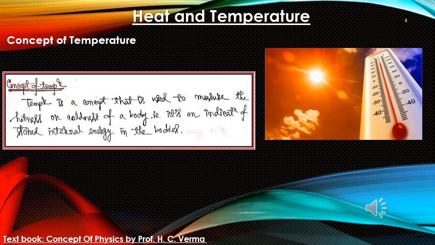Based upon those measurable properties, different scales and different arrangements have been constructed to measure the temperature. So temperature is just an indication of the internal energy of the body.